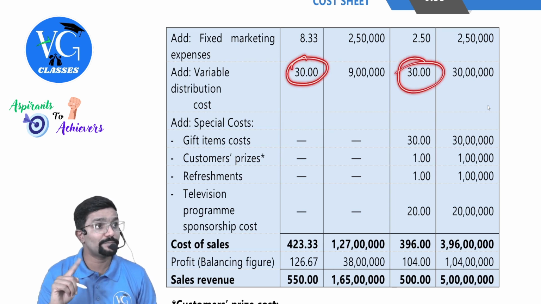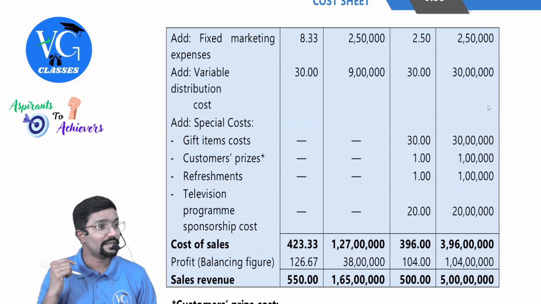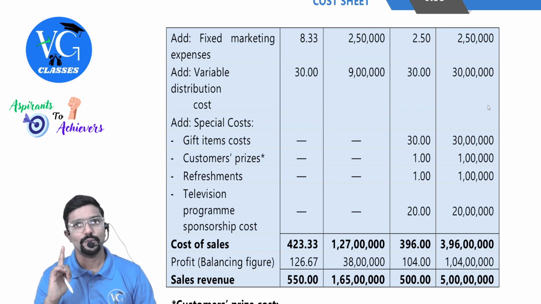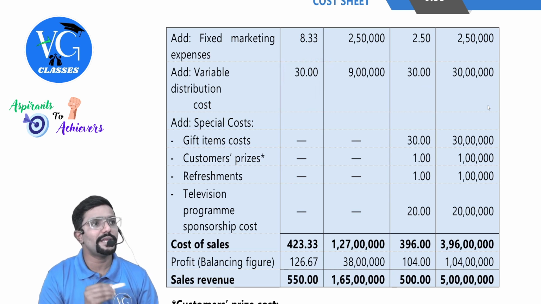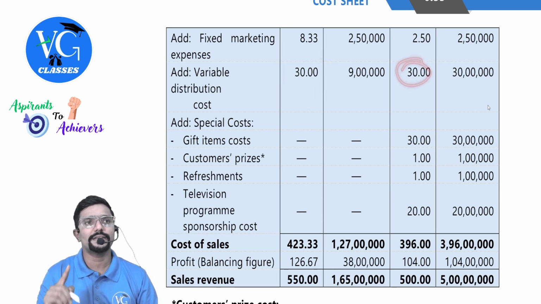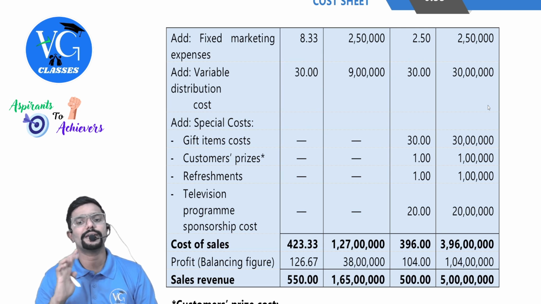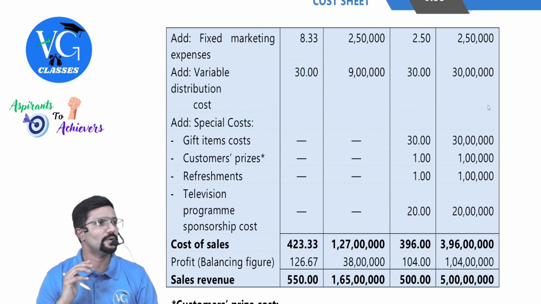Guys, please be careful. A few things are given in total, a few things are given per unit. It is variable in nature, so 30 per unit. For the first, we will multiply 30 with 30,000. Here we will multiply 30 with 1 lakh. We will get 9 lakh and 30 lakh. Okay, sir.